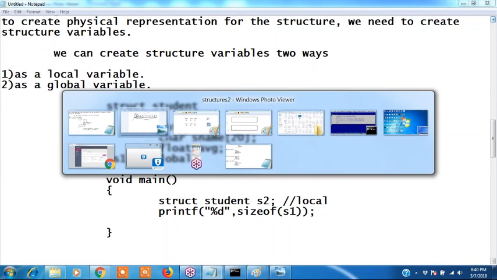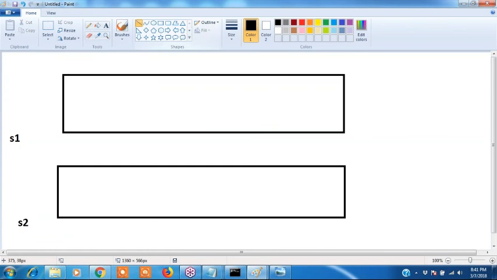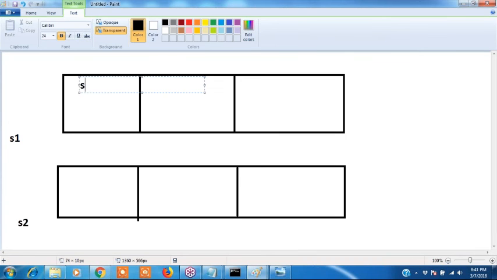S number takes 2 bytes, S name 20 bytes, average 4 bytes. Same way for S2 also.